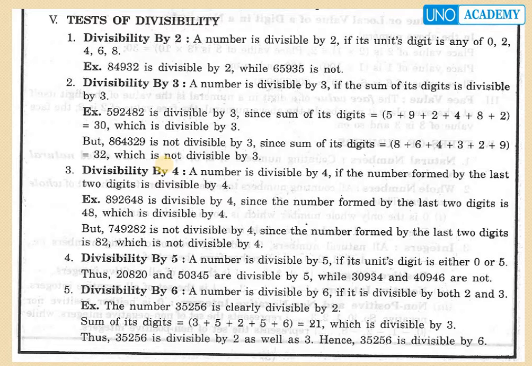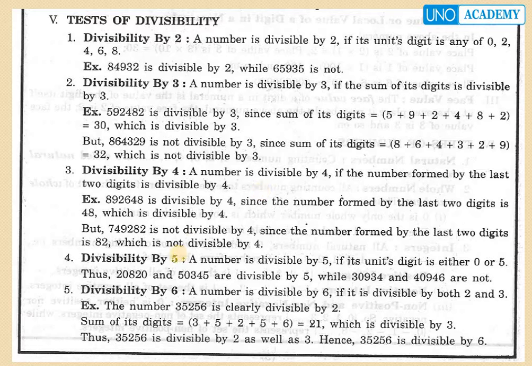Now coming to the next one, divisibility by 4. A number is divisible by 4 whenever its last two digits are divisible by 4. For example, 8,92,648 is divisible by 4 because the last two digits are 48, which is divisible by 4. Hence the number is divisible by 4.